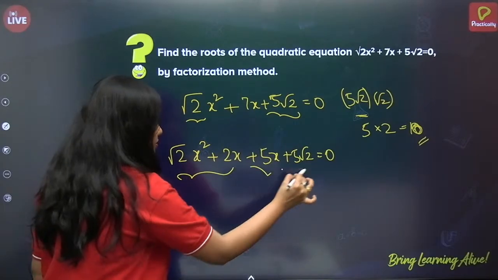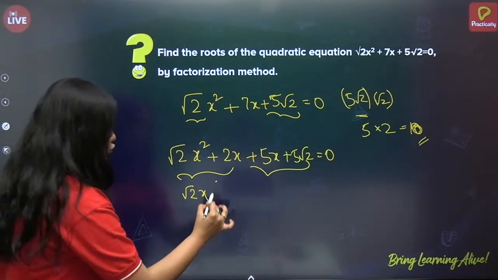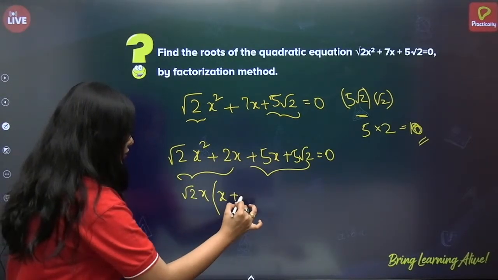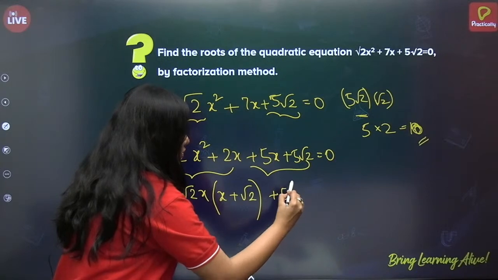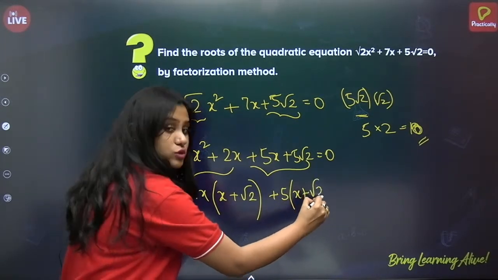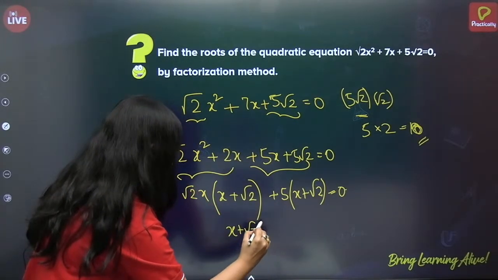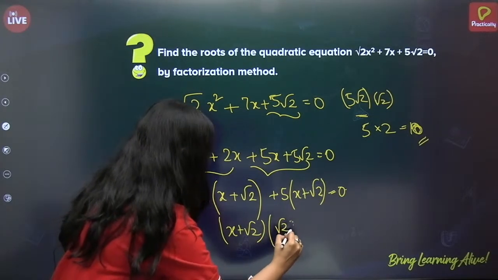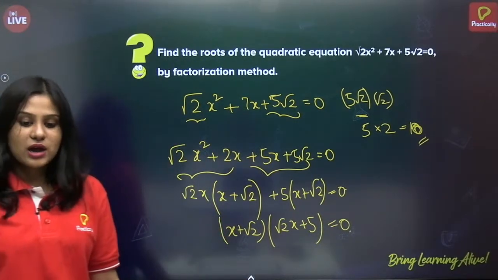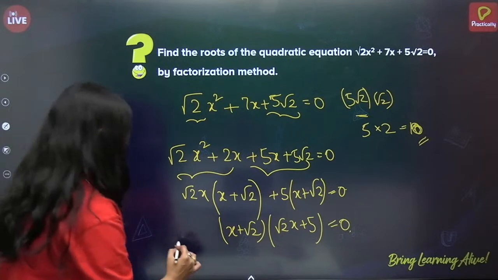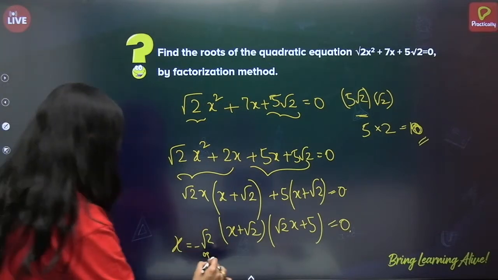Now let us regroup them. So what can you take common? You can take root 2x common, correct? If you take root 2x common, here it will be x, here it will be root 2. Now in this you can take 5 common. This will be x plus root 2. So we get x plus root 2 into root 2x plus 5 equals 0. So we got the factors. Now just equate that to 0. So x is equal to minus root 2 or x is equal to minus 5 by root 2.